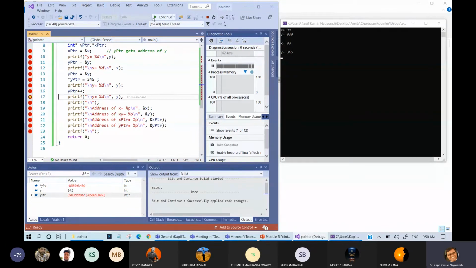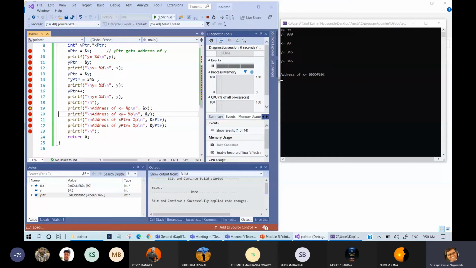Then Y pointer, yes. In the locals you can see, but what is the address of Y pointer? So the value again pointing to that Y value is given and a new line is given.